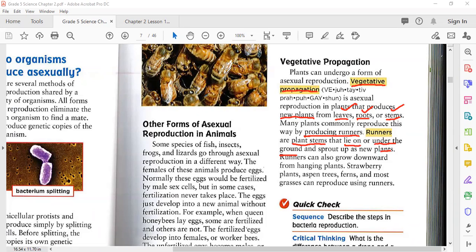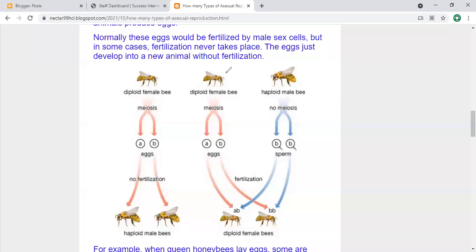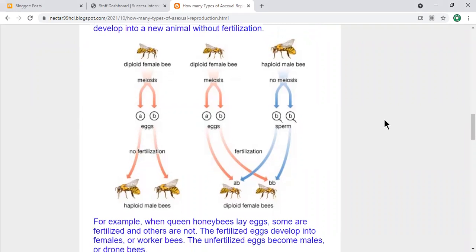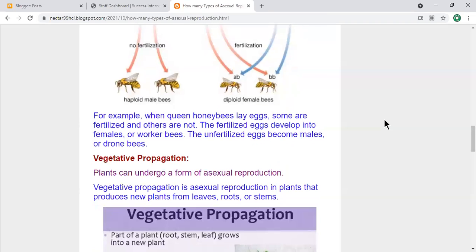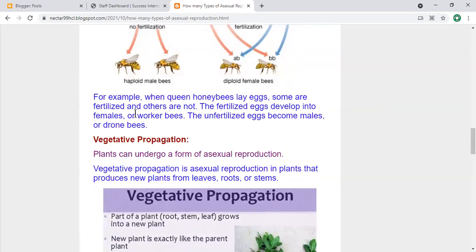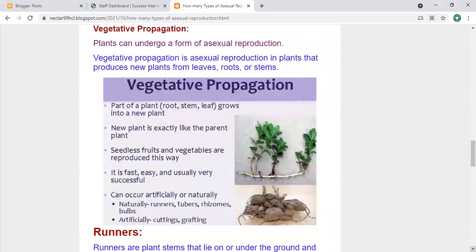So now I'm going to take you to the runner, so you can see this link and easily understand this. Now, what are these things? Vegetative propagation. Here you can see a couple of other examples also. First I'm going to read this form of method. During this, what happens, my dear students?